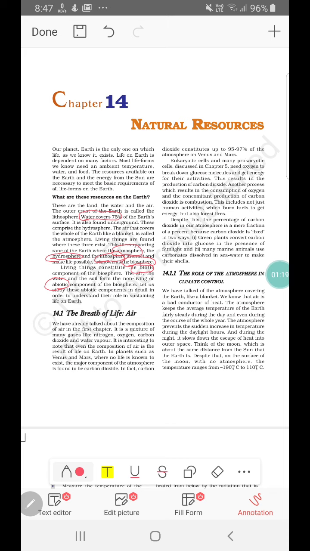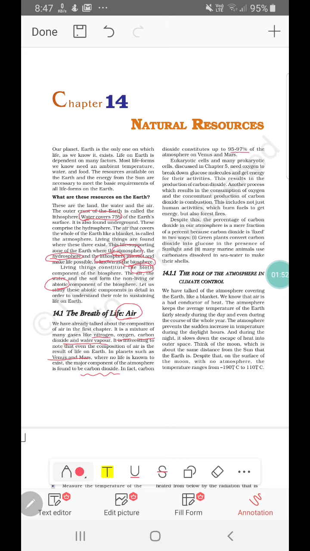Next, coming to the natural resource air. So air consists of a lot of gases. It's a mixture of gases: nitrogen, oxygen, carbon dioxide and water vapor. We know that planets like Venus and Mars don't have life because the major component of their atmosphere is found to be only carbon dioxide. So we need this mixture of gases. The carbon dioxide concentration on these planets is around 95 to 97%.